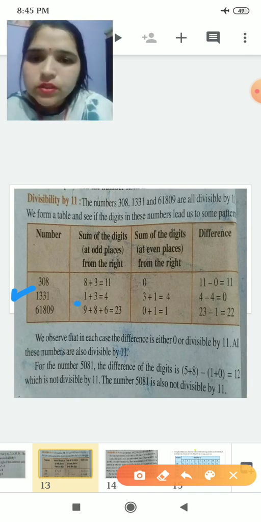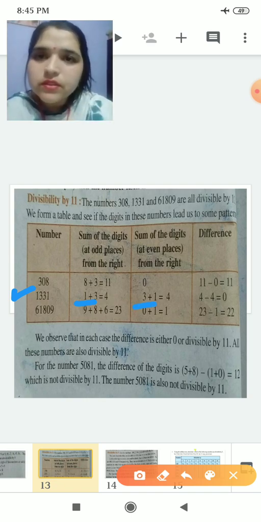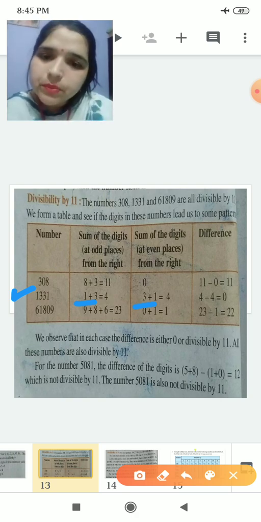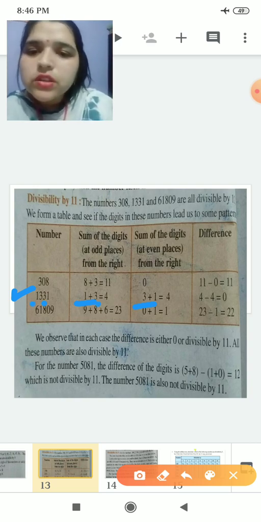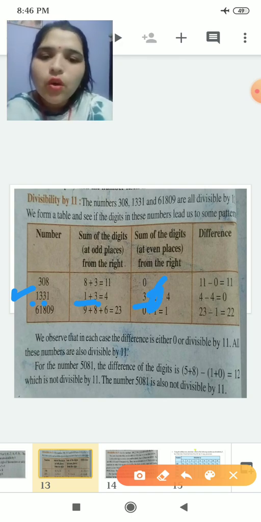See, 1 is here. Now the tens place will go in the even place. The tens place will go in the even place. Now comes the 100 place, 3, it is here. Now comes the 1000 place, 1, it is here. Okay, now what I have done,